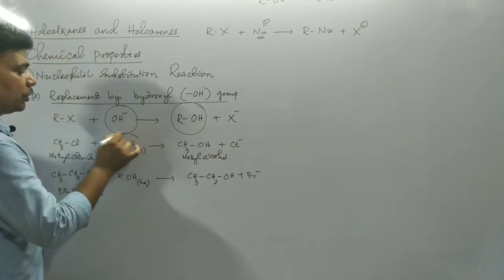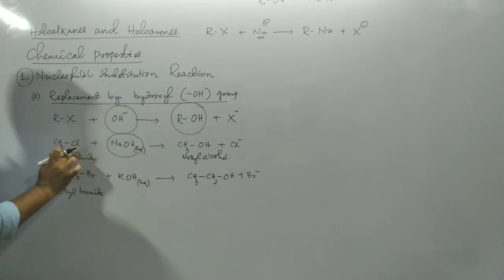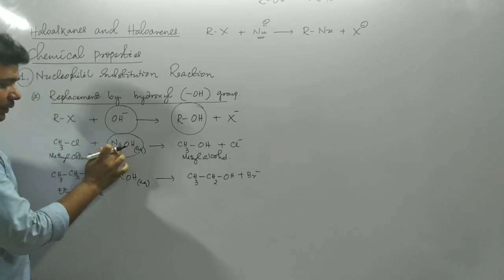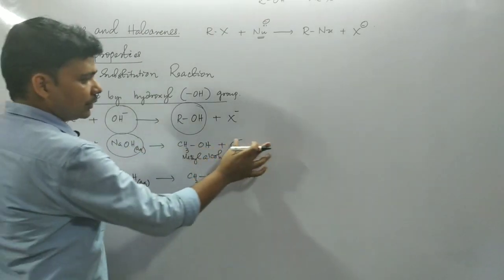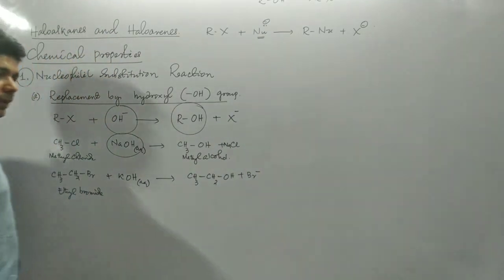Remember, from NaOH, we are getting OH minus. This OH minus will substitute the Cl. So here the leaving group is Cl minus. This Cl minus will combine with Na plus. We can write here NaCl. This is your byproduct.